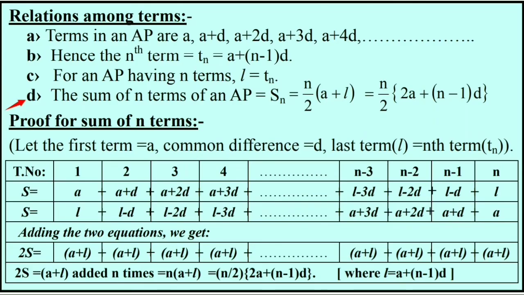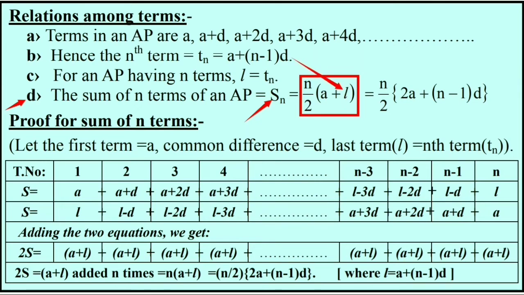Now we come to point number D, which we had left earlier, and that is the sum of n terms of an AP, represented by the symbol Sn, and that is equal to n by 2 multiplied by a plus l, where n is the number of terms, a is the first term and l is the last term.